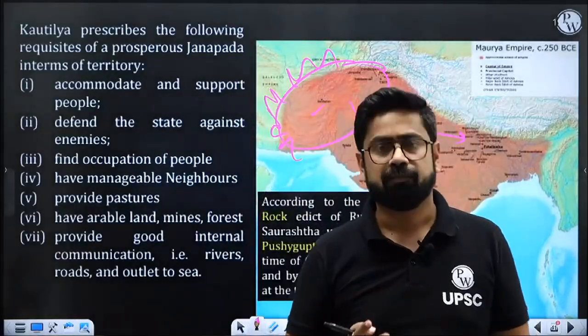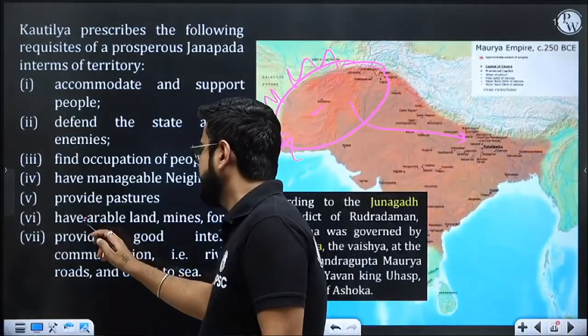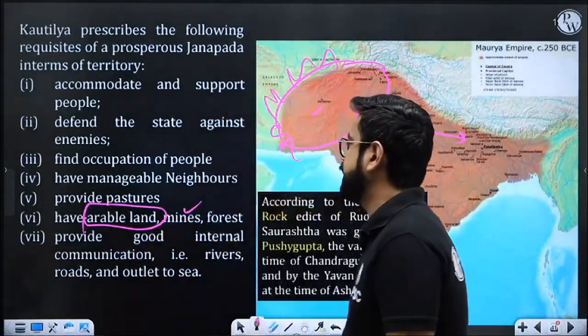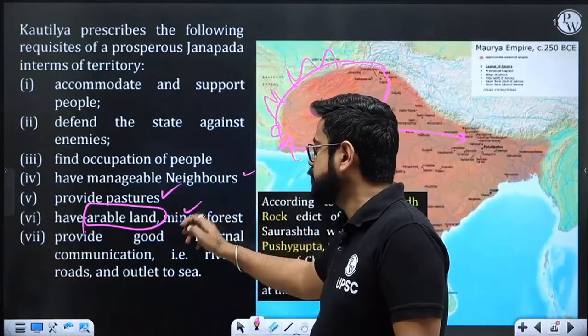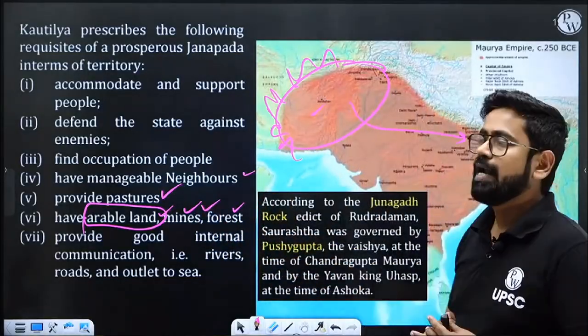They also have to ensure what? Jobs, employment. Right? They have to ensure that there are proper arable lands, so people can do agriculture. There are proper mines, forests, etcetera. Right? Manageable neighbors, pastures, arable land, mines, forests. So it is all the duty of the state to ensure that people are happy.